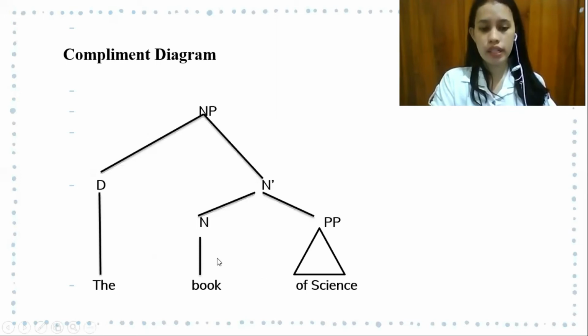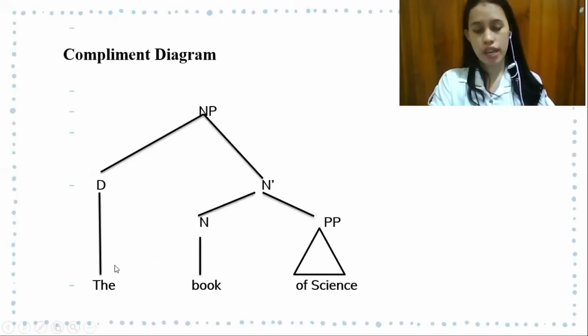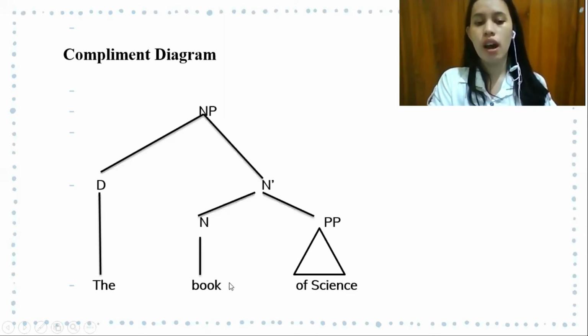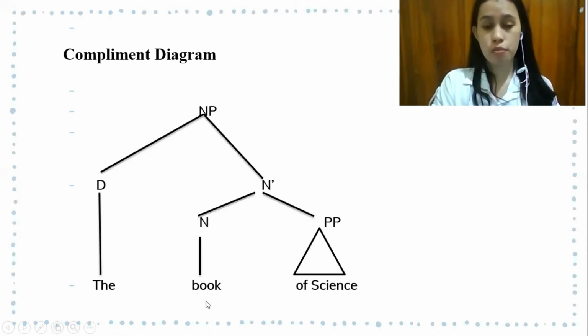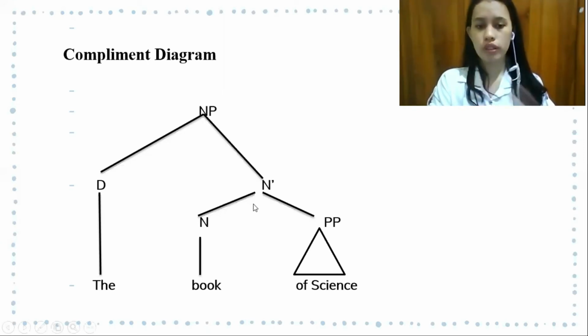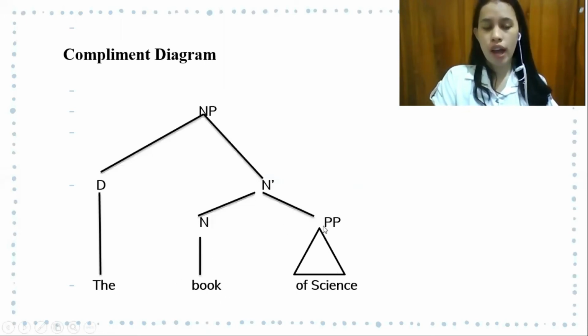Here is the sentence. I have the sentence. The sentence is the book of science. The complement in this sentence is of science. Why? Because the complement in the sentence gives the information about the book. We can say that the book in this sentence is a science book. As you can see, here is the NP and then NP is followed by two daughters. The determiner is the, and then N double bar and N bar is followed by two daughters, namely N. Here is the head of the sentence, and here is the complement of the sentence.